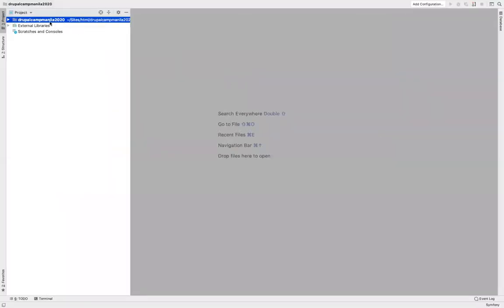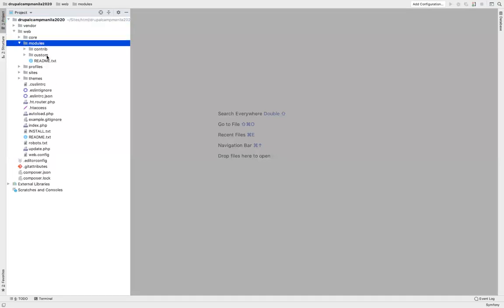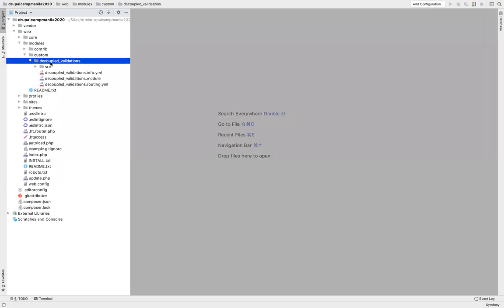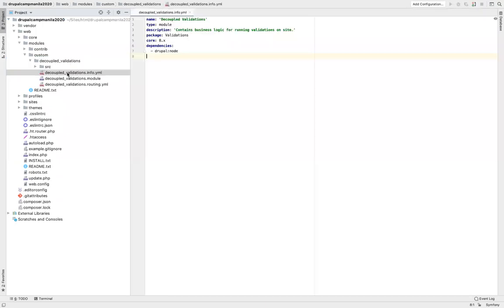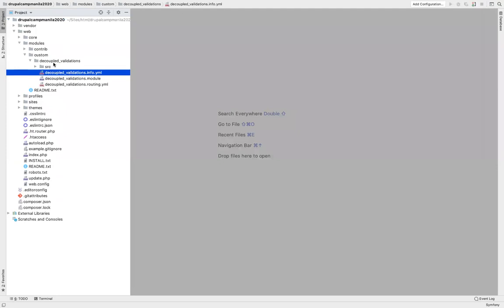So this is my project. Our site is Drupal Camp Manila 2020. Inside web folders, modules, custom, decoupled validations. So this is our module for the day, where I have prepared a custom module. It has an info file which describes or defines the module, and it has some more files in it. We'll come to these files later.